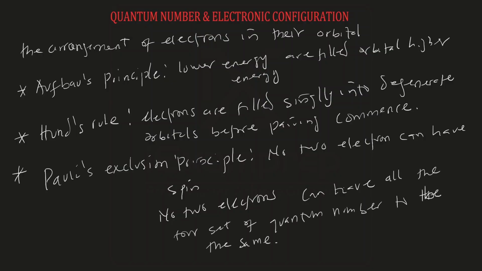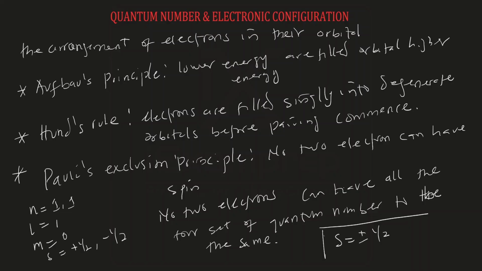What this is really saying in essence is that no two electrons can have all four quantum numbers equal. If two electrons have the same n, that is, both electrons are located in the first shell, then the two electrons are located in the s orbital, and they have the same orientation in space. Let's say they have m of 0. By the time they spin, they will either spin clockwise, plus half, or anti-clockwise, negative half. In case I forgot to mention, the range of spin quantum number is either plus or negative half. That is, an electron can either spin clockwise or anti-clockwise.